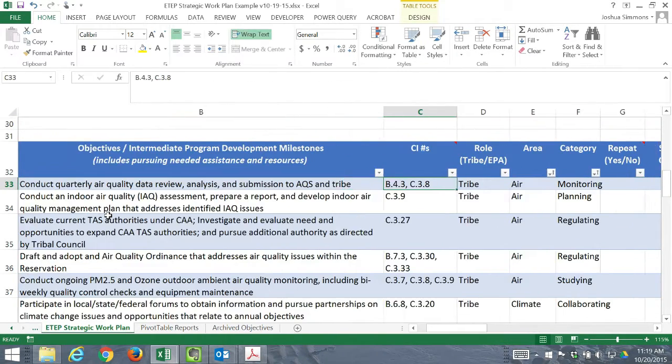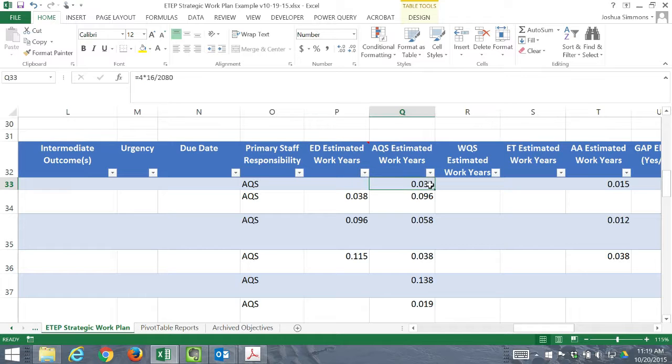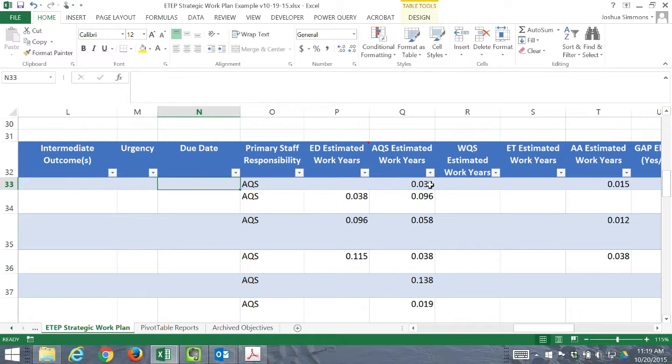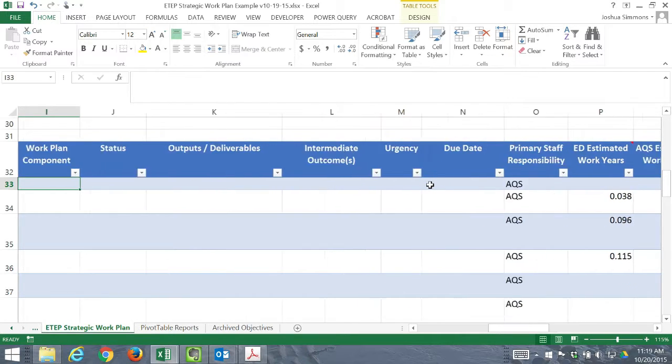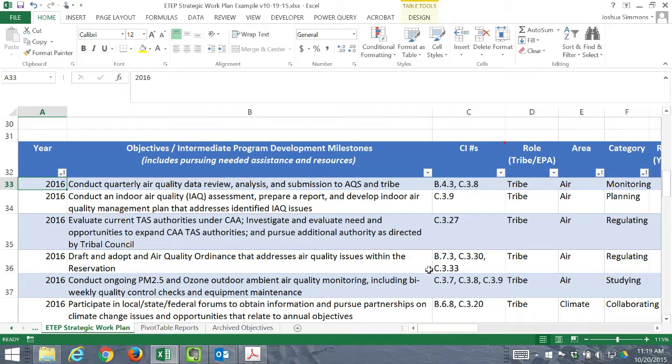In this case, there are estimates for how much staff time it took. Let's scroll over to staff time. You could put in the actuals instead of the estimated. You could put a comparison of the actuals to the estimated. You could, instead of a due date, put the completion date in. Some of these are unnecessary to have, but just for the sake of it being clean and easy to transfer, it's good to have columns that align.